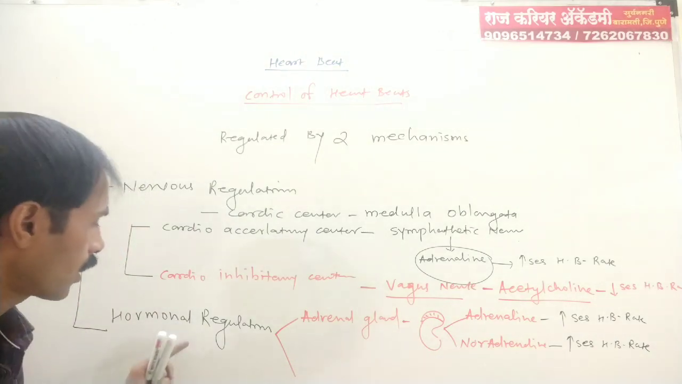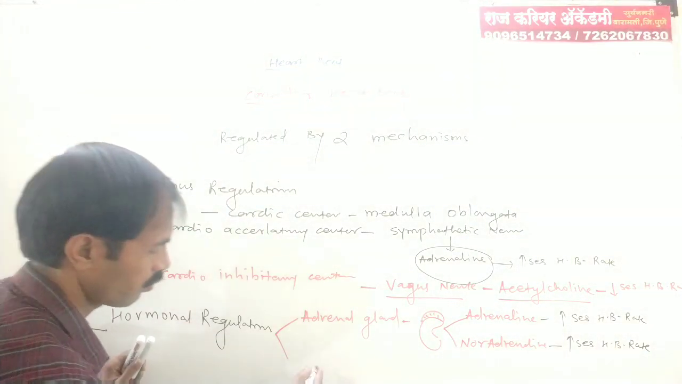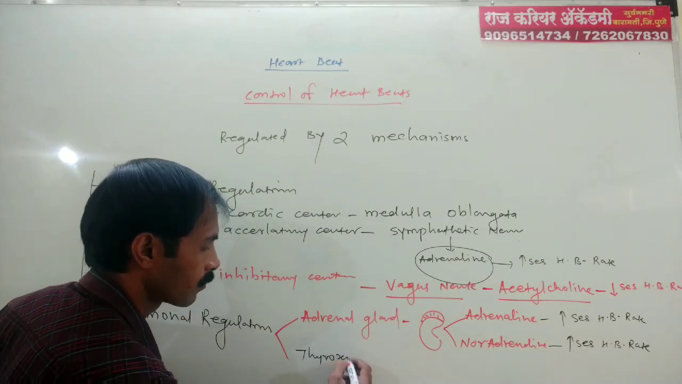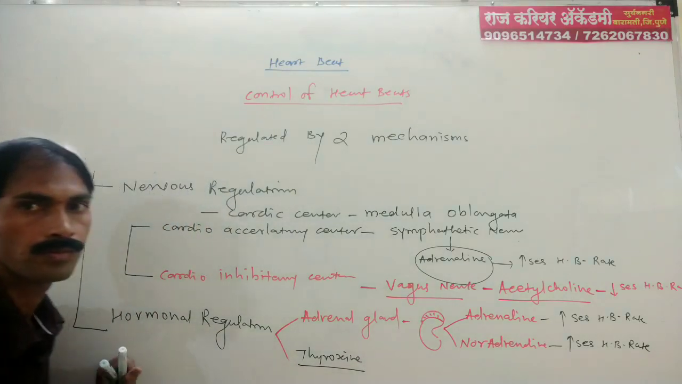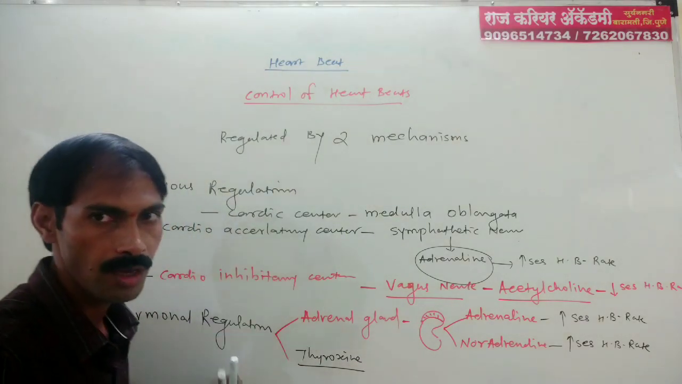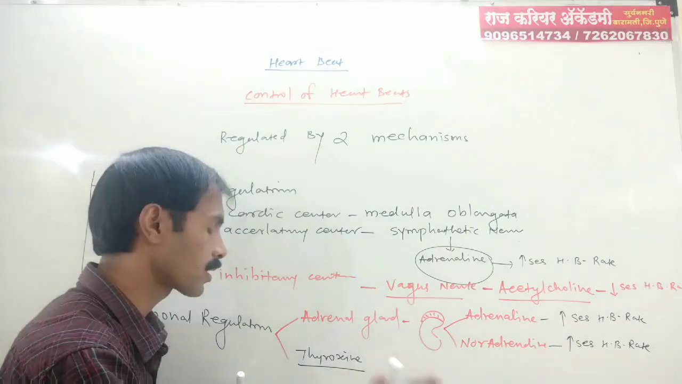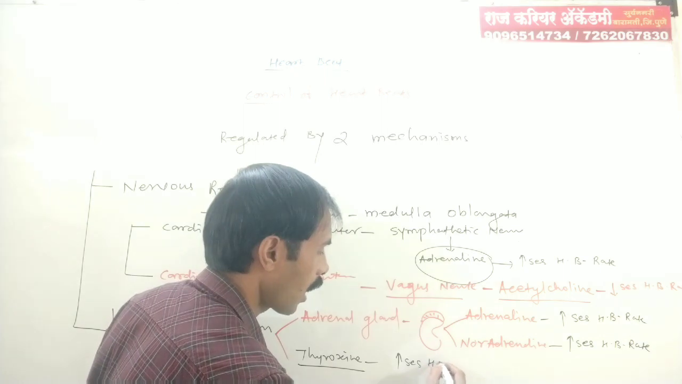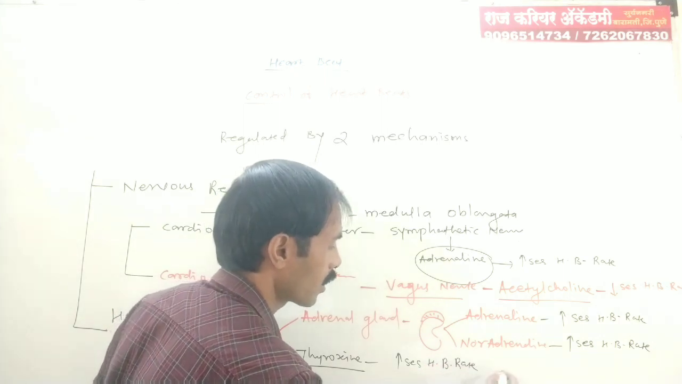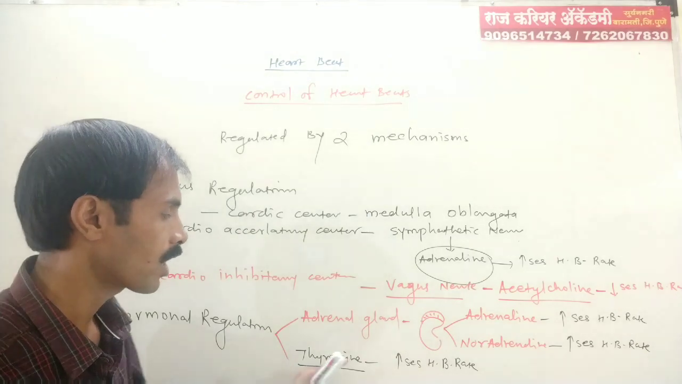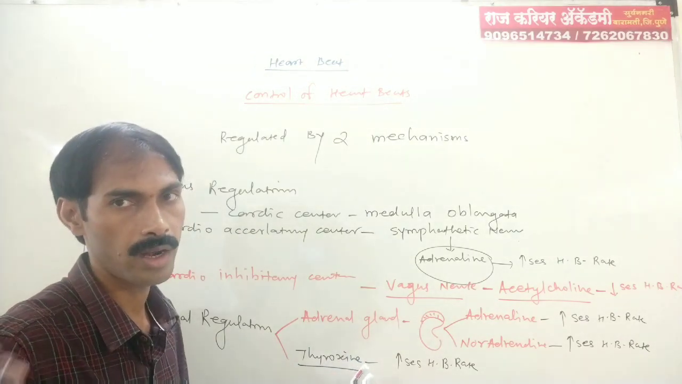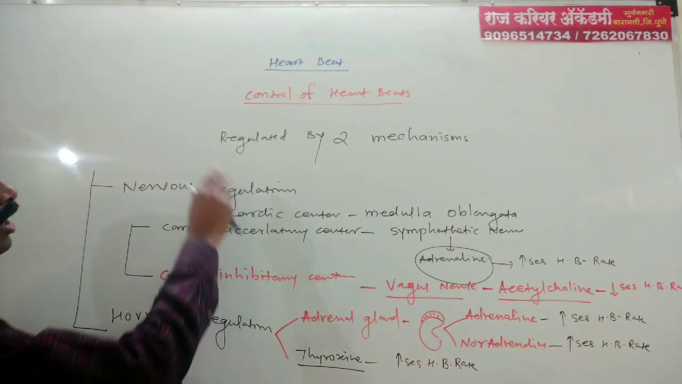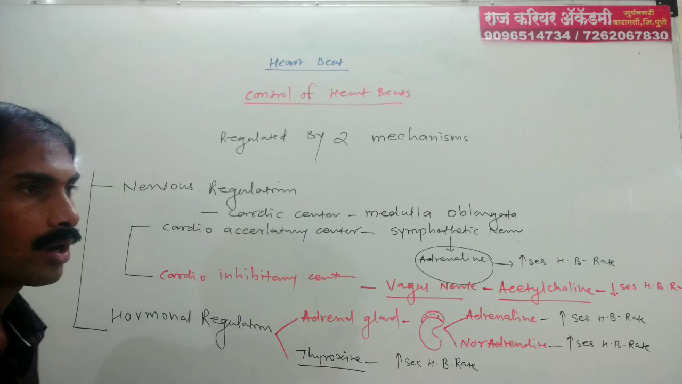The second gland for hormonal regulation is the thyroid gland, which secretes thyroxine. This increases BMR, and when BMR increases, the rate of heartbeat also automatically increases. Heartbeat rate increases with the help of thyroxine hormone, which is secreted by the thyroid gland. These are the two mechanisms through which control of the heartbeat is done in our heart.